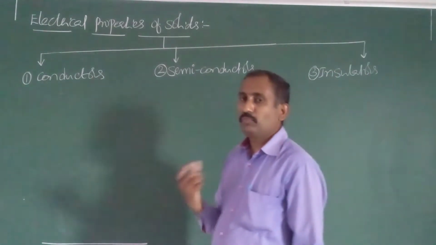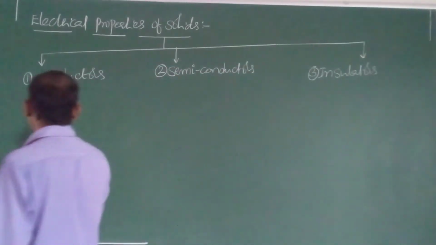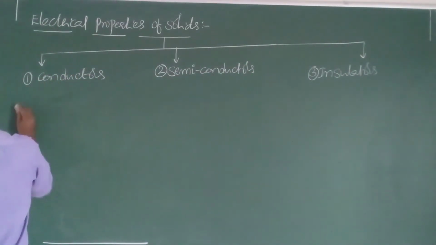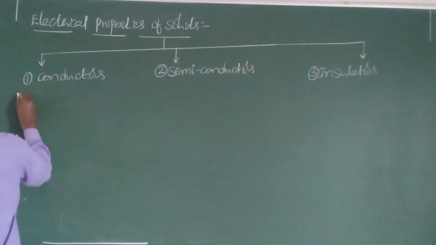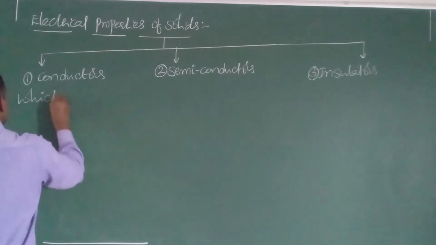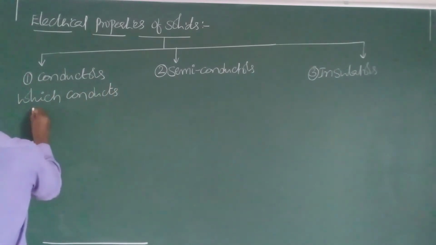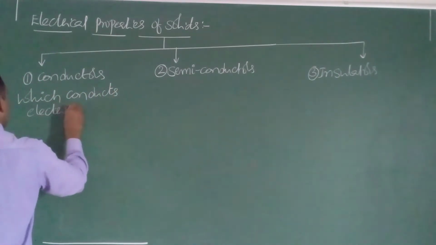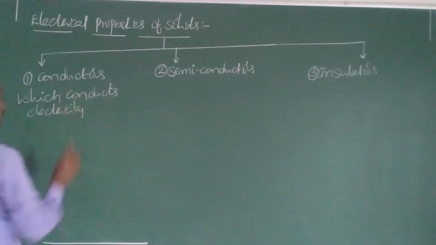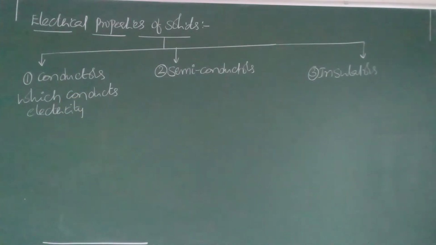Conductors, one more definition: the substances whose conductivity values are very high. Simple definition: conductors means which conducts electricity, that means which allows the passage of electricity.